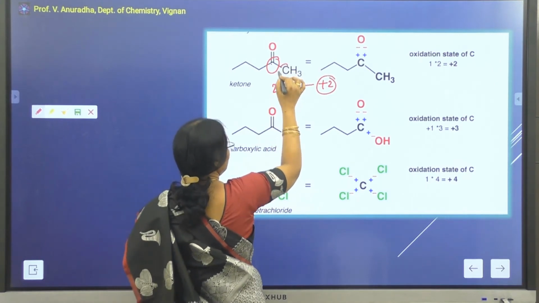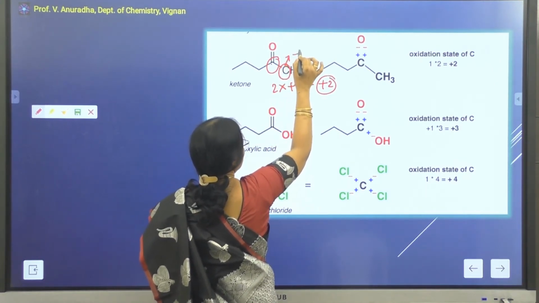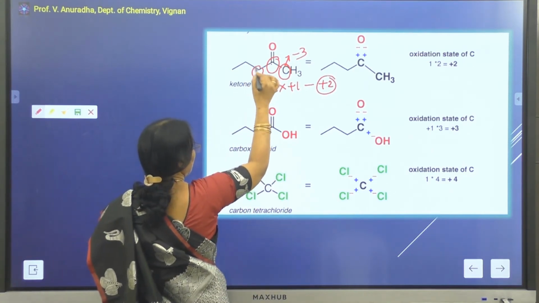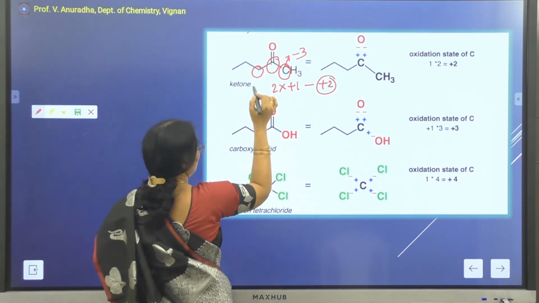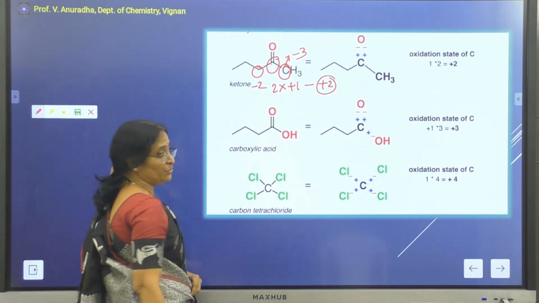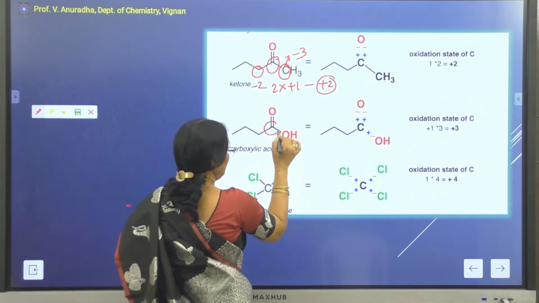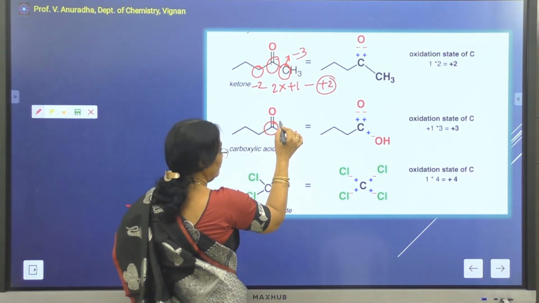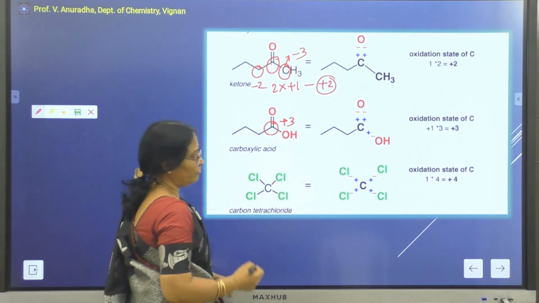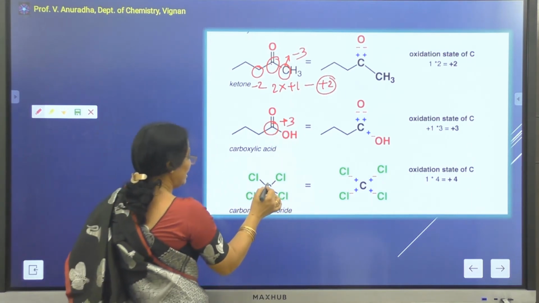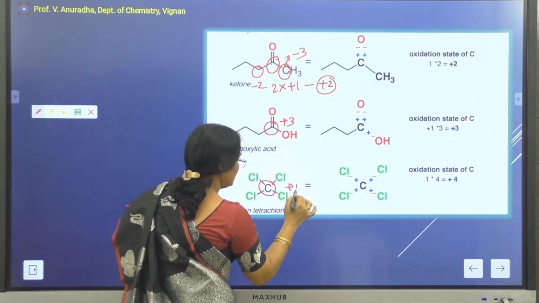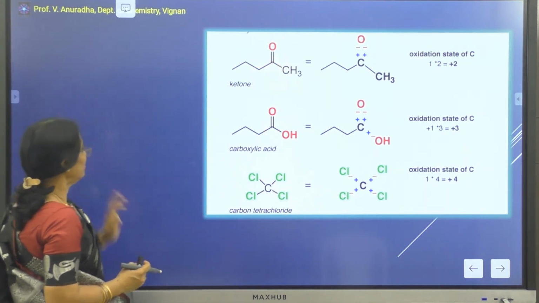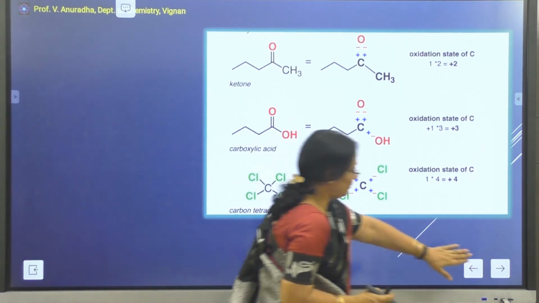Whereas, if I look at this methyl carbon, the formal charge is minus 3. If I look at the methylene carbon, that is CH2 here, the formal charge will become minus 2. Similarly, if I go with this, the formal charge will become plus 2 and plus 1. Therefore, this is plus 3. The formal charge is plus 3, whereas here the formal charge is plus 4. Okay. So, in this way, we can calculate the formal charge on the carbon atom.